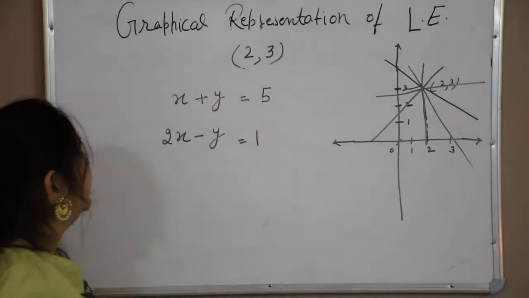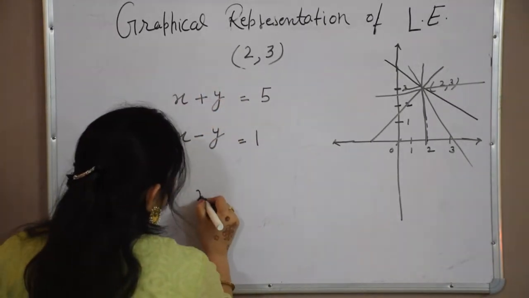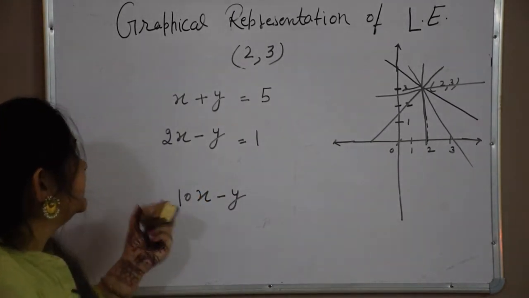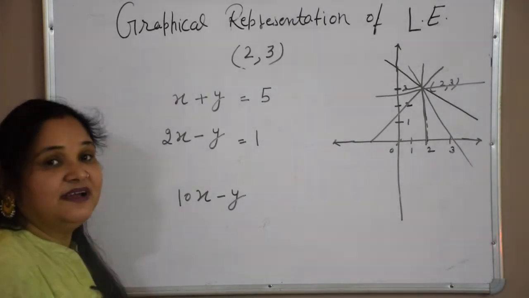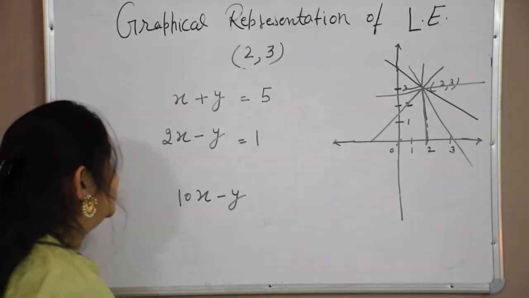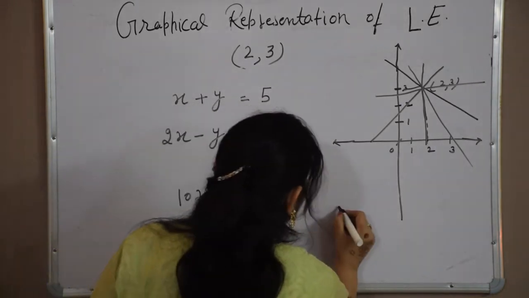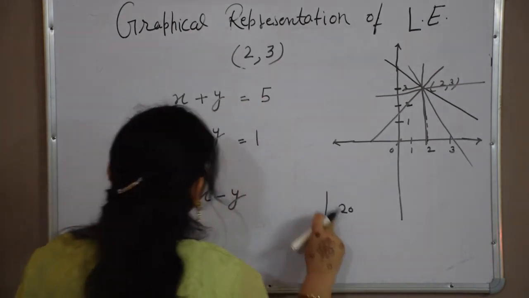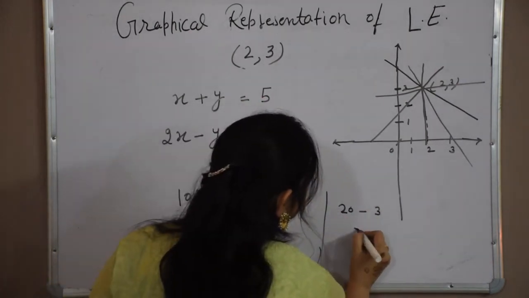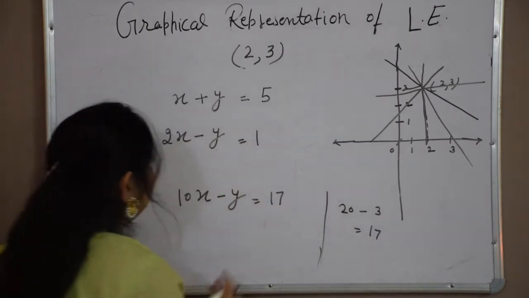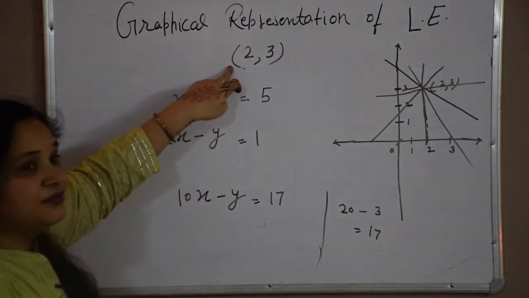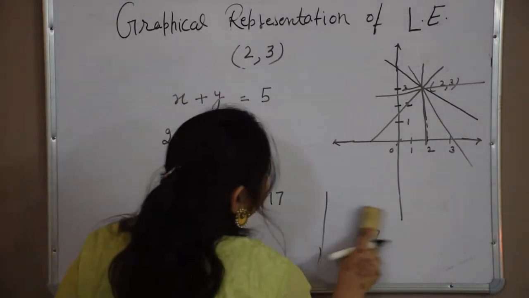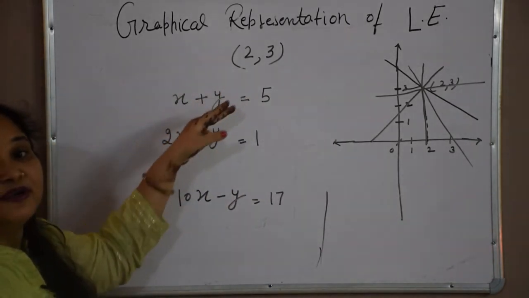it is verifying. The third one, suppose I want to take simply x minus y, or you can take 10x minus y, anything, because there are infinitely many solutions and infinitely many possibilities. So you can verify in the rough work. 10 2s are 20 minus 3, that is 17 equal to 17. So from 2, 3, this line will pass, this line will pass, this line will pass. All these lines will pass through the point 2, 3.